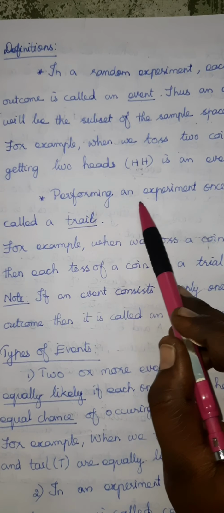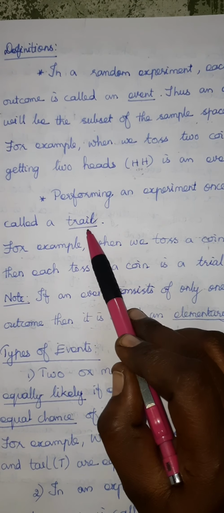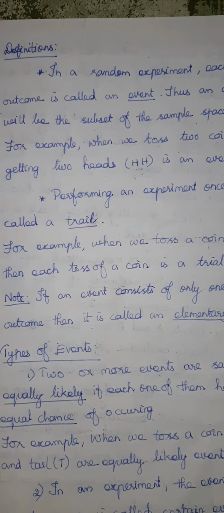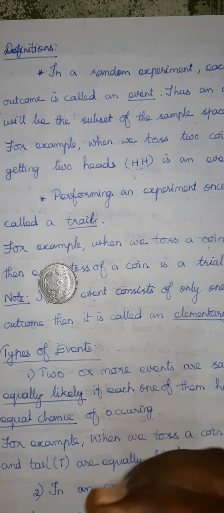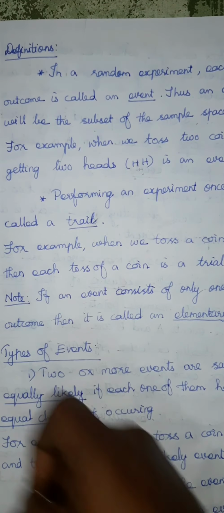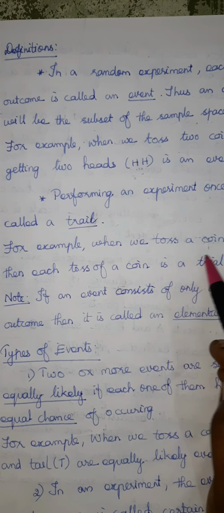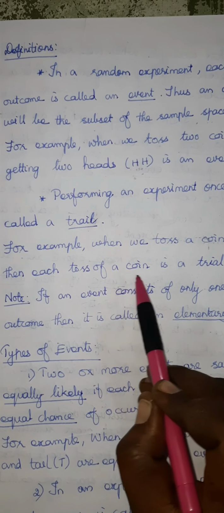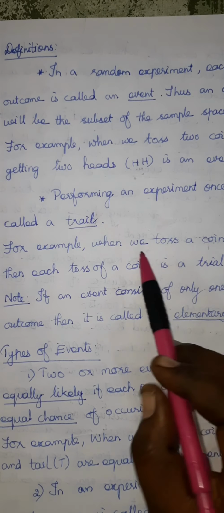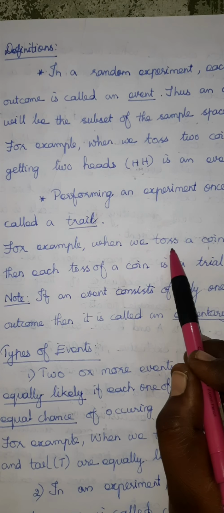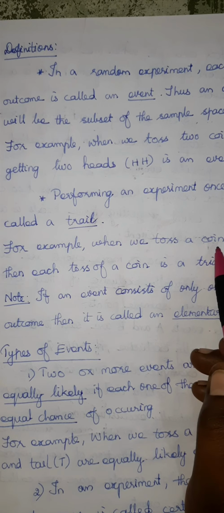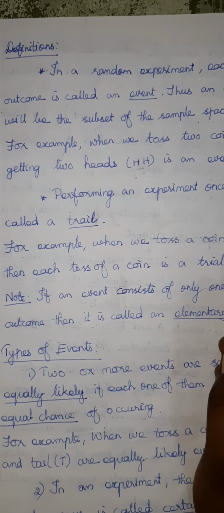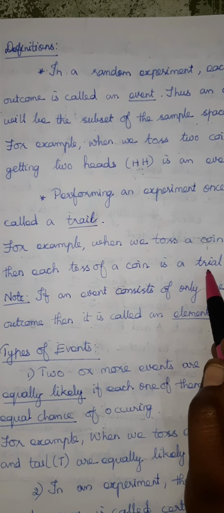Performing an experiment once is called a trial. When we are doing this experiment, it is a trial. For example, when we toss a coin thrice, then each toss of a coin is a trial. Understood? If you are tossing a coin thrice, it means 3 trials you are doing. That is the meaning.